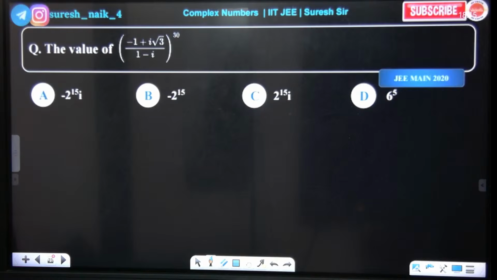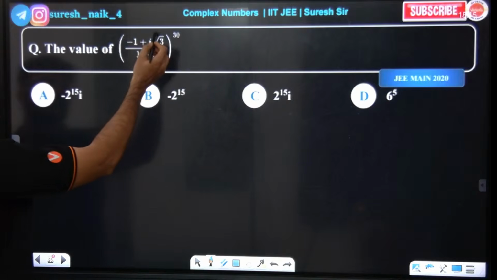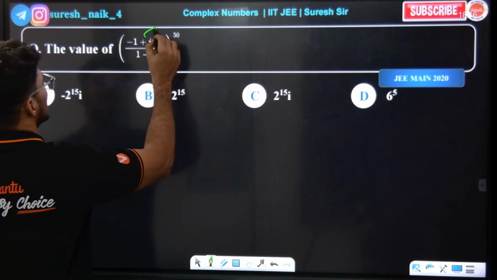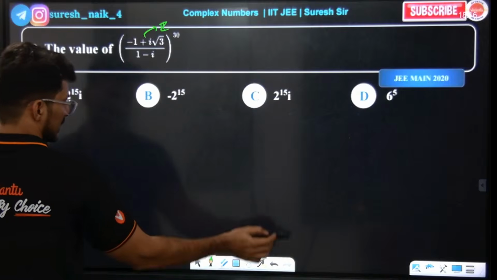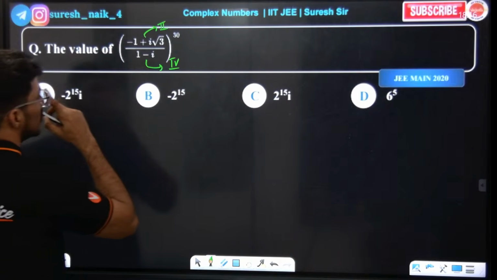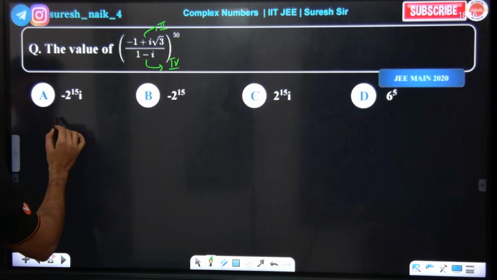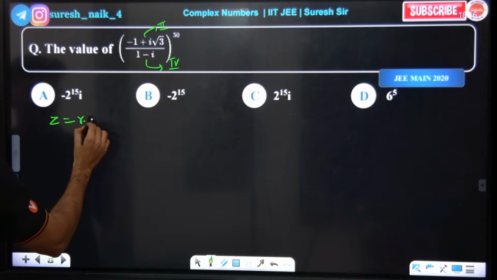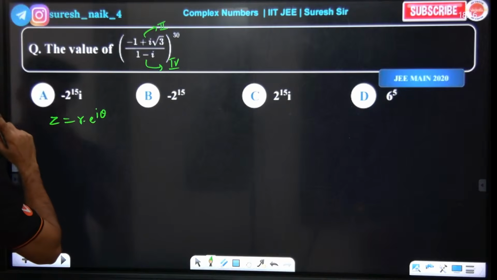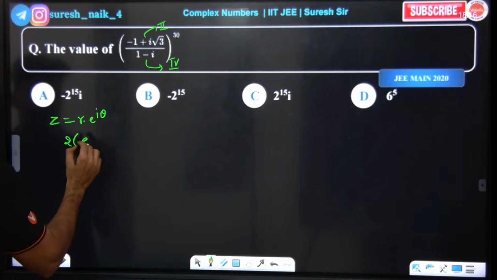Simply, you need to write the numerator and denominator in Euler form. They're asking, okay, the numerator complex number is in the second quadrant, and the denominator complex number is in the fourth quadrant. Z is equal to R e power of I theta. For the numerator, R means what? 3 root 3, so 3, 4 square, so 2. 2 into e power of I theta.